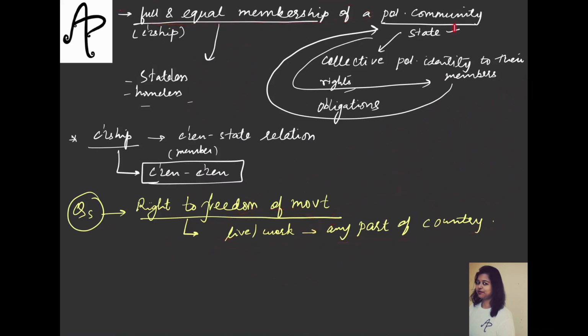So in a nation state, if you are giving full membership and equal membership to everybody, they should be allowed to move elsewhere also to start working. Let's say somebody is working in the IT sector. In India, we know that Bangalore is the hub for that. So you will find people there, and people will move from elsewhere to that region.